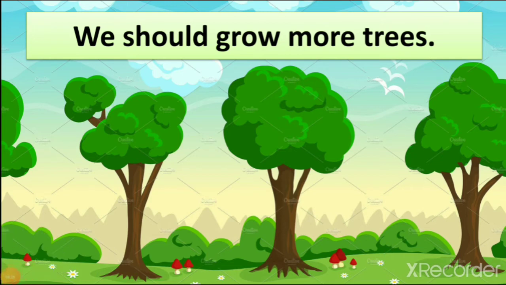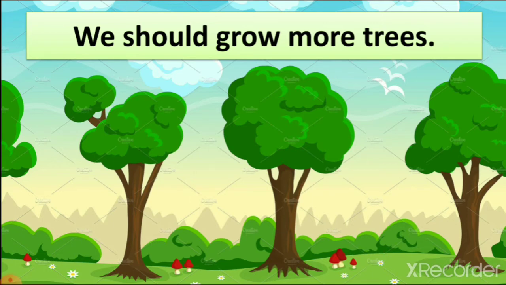Now when you are going to a garden, what do you see around you mostly? Trees. So we should grow more trees. It means when you are going to a garden, you can feel fresh air. Why?